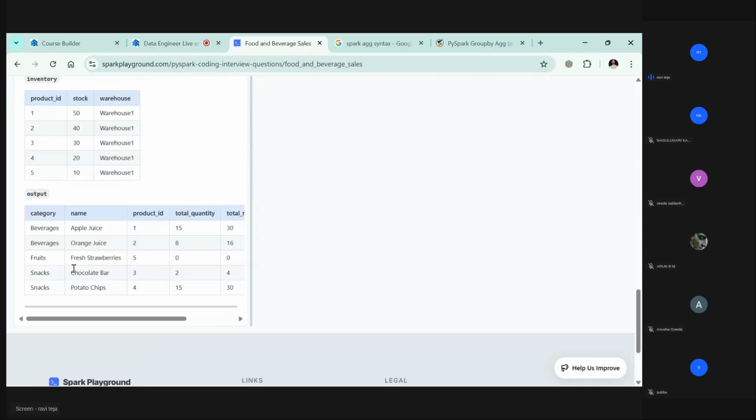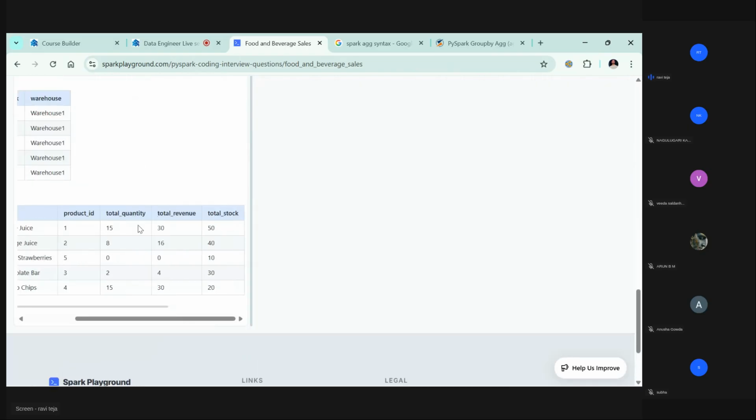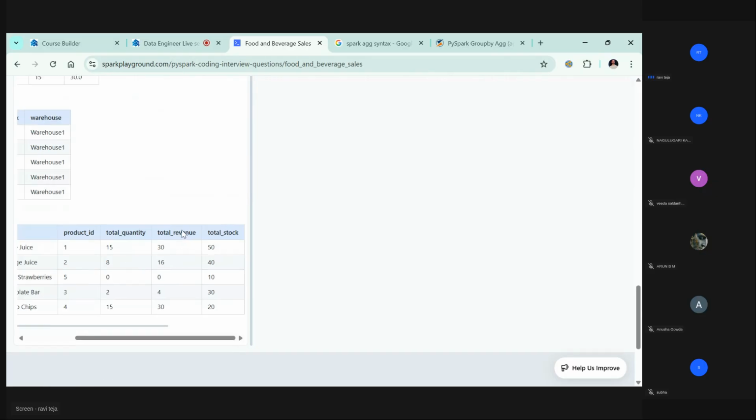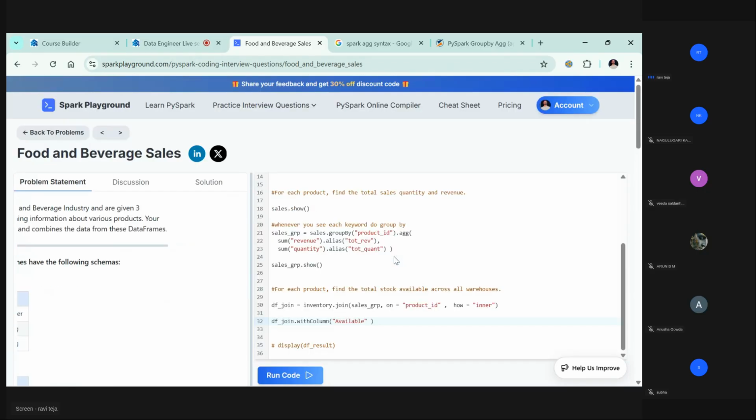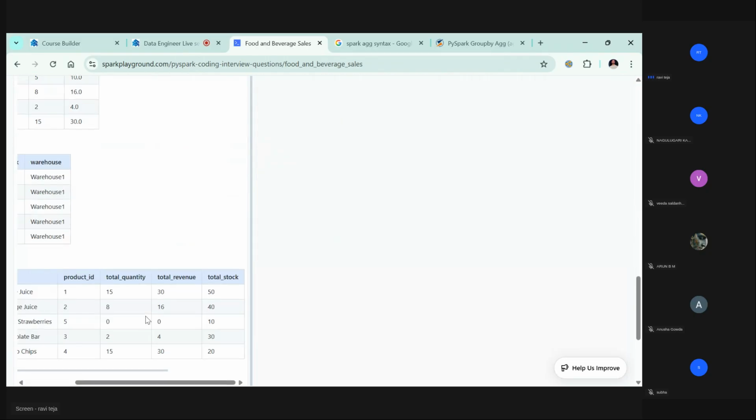So what's the output they're expecting? Total quantity, total revenue, total sales. So 15 out of 50, 15 are gone. That's it. Total revenue, let's put the same names here. Total revenue, total quantity.